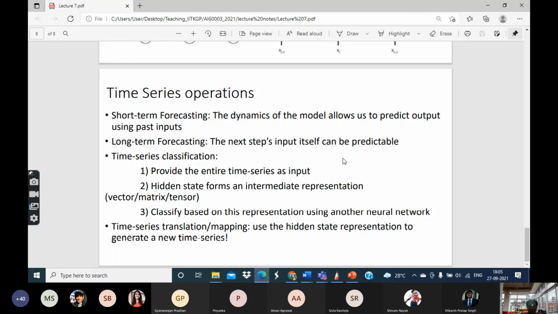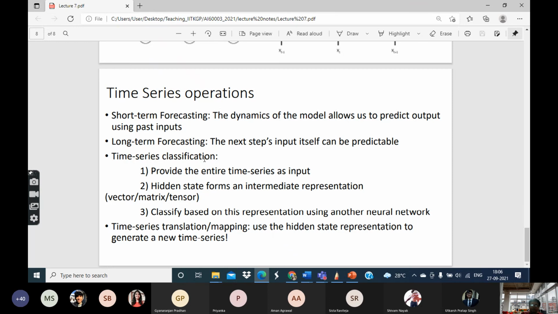Similar time series classification problems are also possible, but their inputs can be quite complicated. In this case, of course, the input is very simple: it's either E, U, or O, so it's a discrete variable. But in general, time series can have quite complicated input. It can be a vector, a tensor, a matrix, whatever. All these kinds of complicated time series can be classified using these kinds of models.